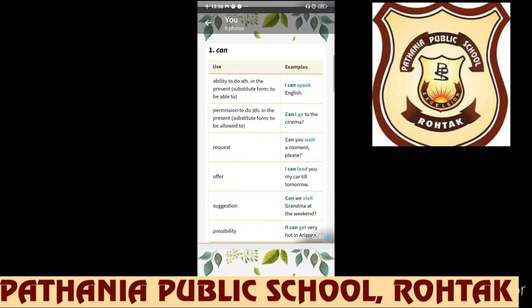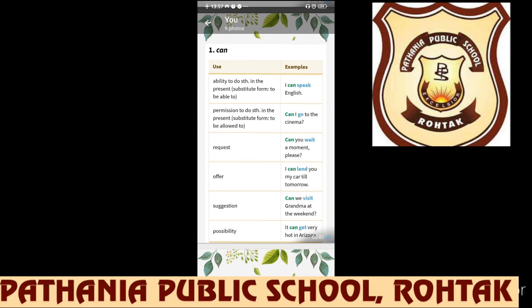First comes can. First use of can is ability to do something in present. The example which is written here, I can speak English. So this is the ability. To express an ability, capability, capacity or power, we use can. Like she can swim across the river. I can grant you leave. She can pass the MBA examination. So these are the ability, capacity or capability to do an action. So that is why we have used can.